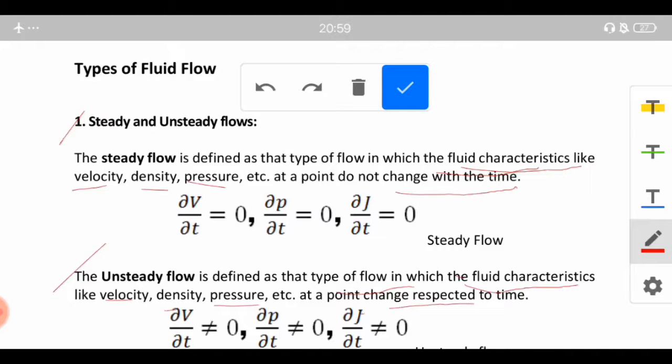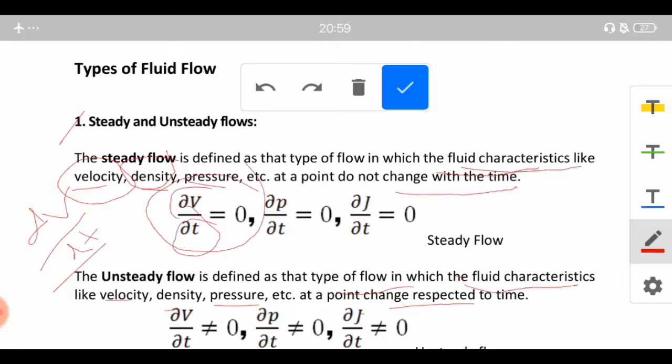So basically, if you consider velocity, or density, or pressure, with respect to time there will be no change, or you can say that dv upon dt shall be equal to 0, because there is no change in velocity in that amount of time dt.